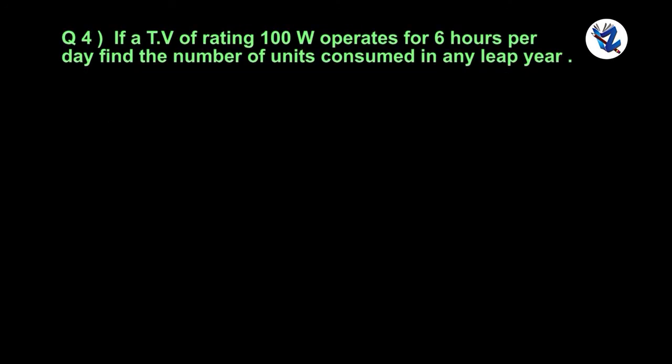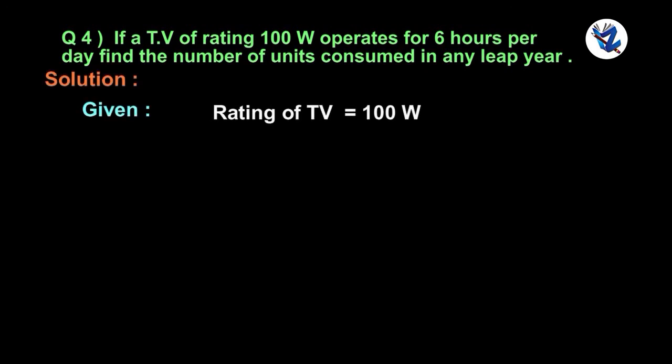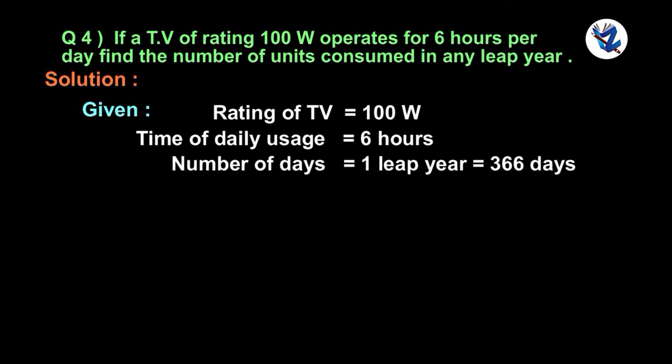Question 4. If a TV of rating 100 watts operates for 6 hours per day, find the number of units consumed in any leap year. Solution. Given rating of TV 100 watts, time of daily use 6 hours, number of days is equal to 1 leap year is equal to 366 days. Number of units consumed is equal to question mark.